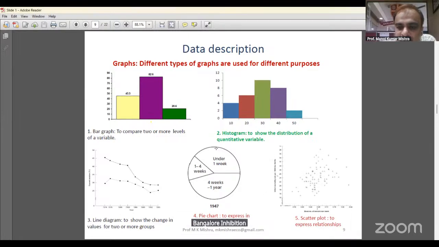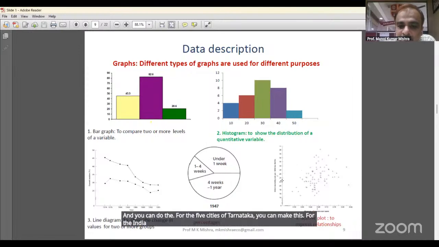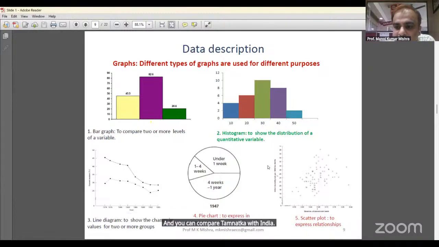You divide it into different parts: expenditure on food, expenditure on education, expenditure on house rent, expenditure on cloth, other expenditure. You make these different parts, and you make two pie charts, one for New Delhi and one for Karnataka. And you can do the comparison. For the five cities of Karnataka, you can make this. For India and Karnataka, make two, and you can compare Karnataka with India.